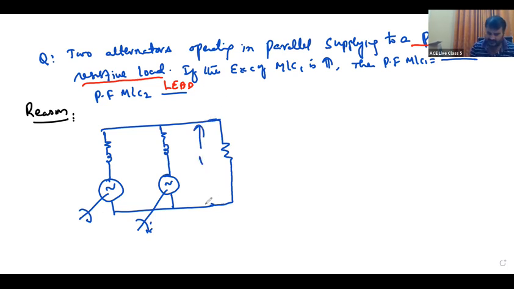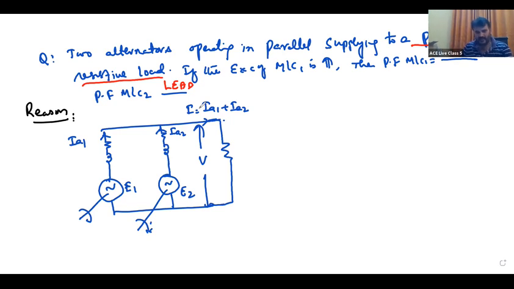Say this is V, and these are E1, E2. This is supplying IA1 and this is IA2. So the load current is equal to IA1 plus IA2. That will be the resistive load current. Therefore, this is the total current I, that is IL, the load current.